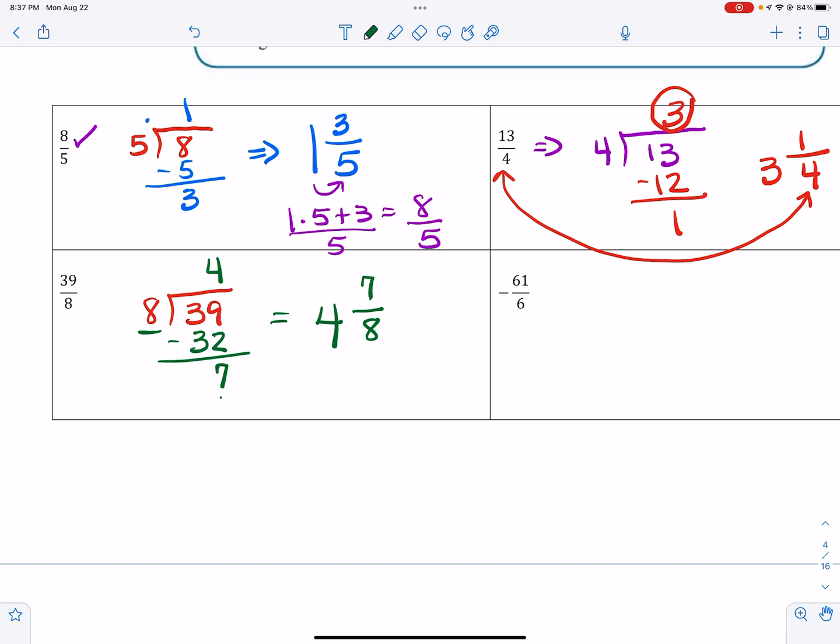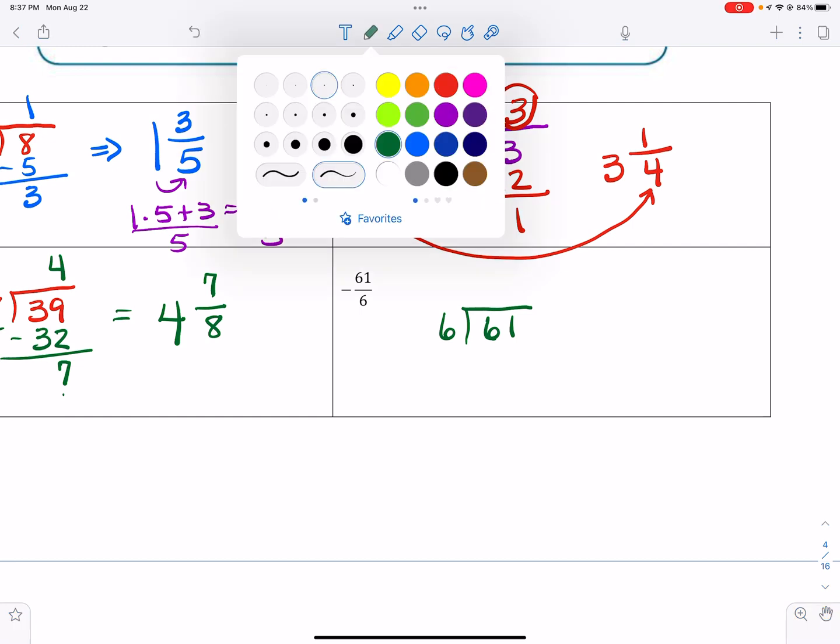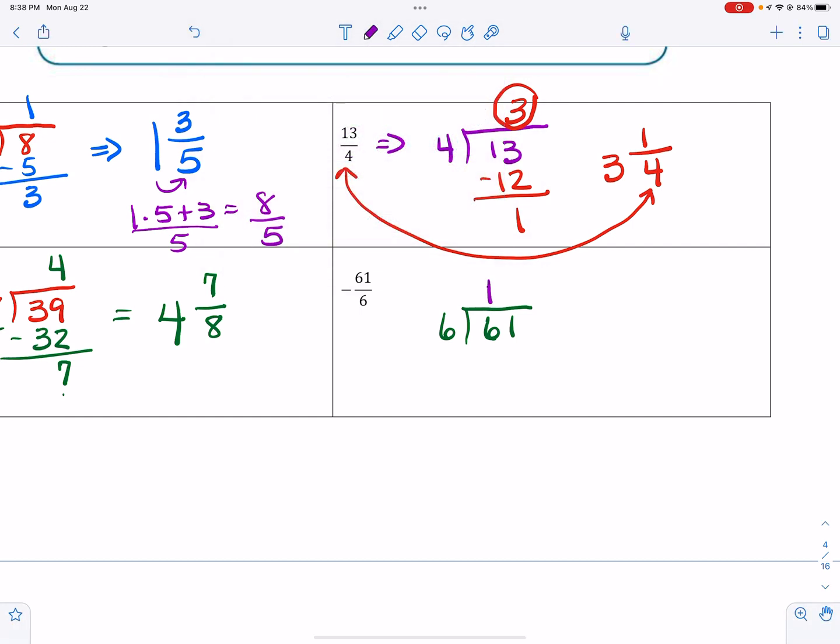Okay? Now, this last one, I'm going to take 6 and divide it into 61, and then I'm going to leave my negative sign until the end. So 6 goes into 6, that's 1 time. And 1 times 6 is 6. Subtract, bring down the 1. 6 goes into 1 0 times, and 0 times 6 is 0, and I'm left with a remainder of 1. So now I put the negative sign back in front: -10 1/6.